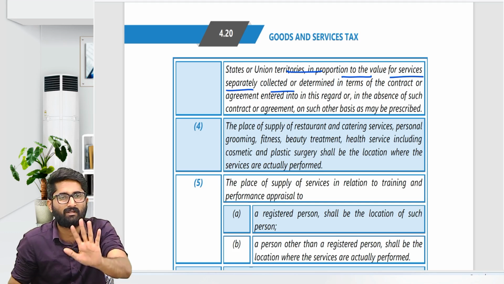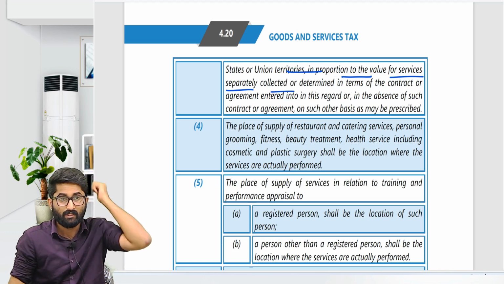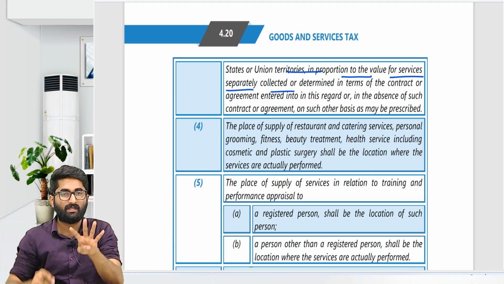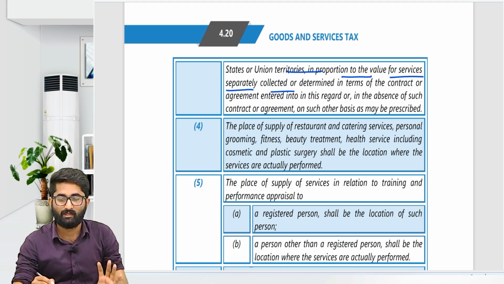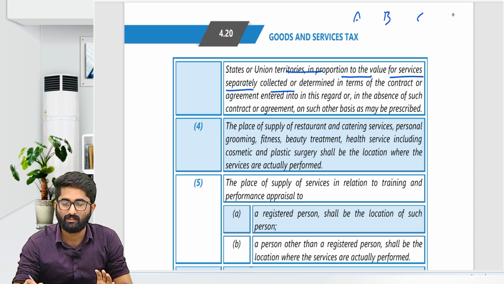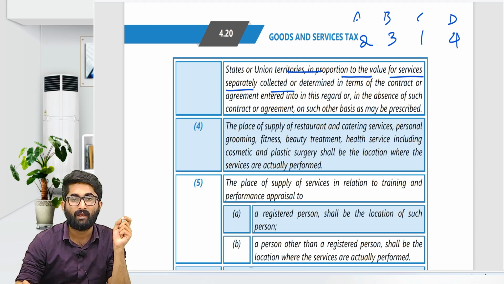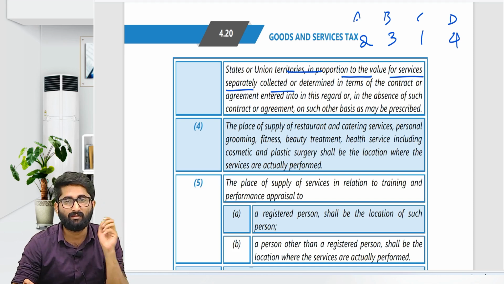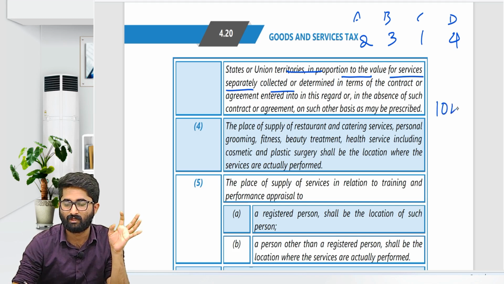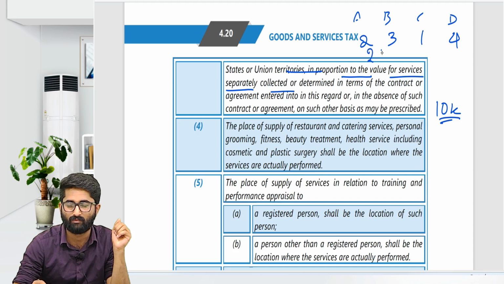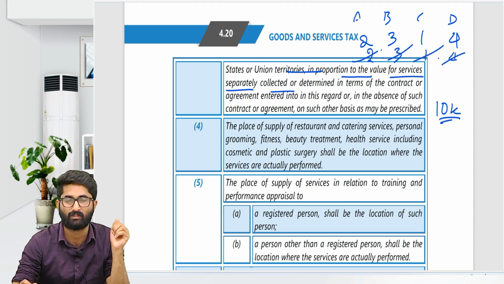That means in the contract you definitely say that, for example, I have immovable property in 4 states: state A, state B, state C, state D. You wish to stay 2 nights here, 3 nights here, 1 night here, 4 nights here, and I have charged you 10,000 rupees for everything together. So I have to divide this in the ratio of 2:3:1:4, that is 2,000, 3,000, 1,000, 4,000.